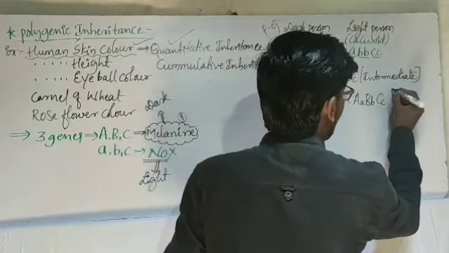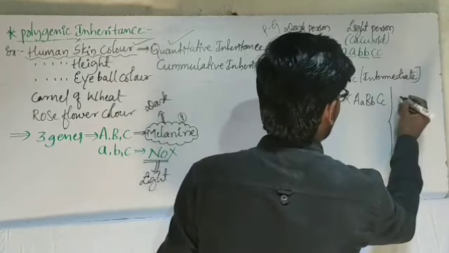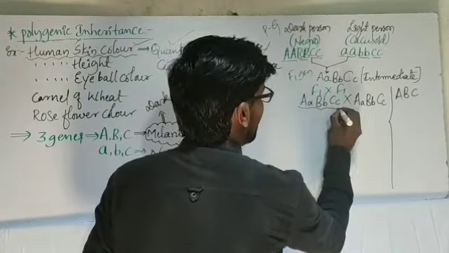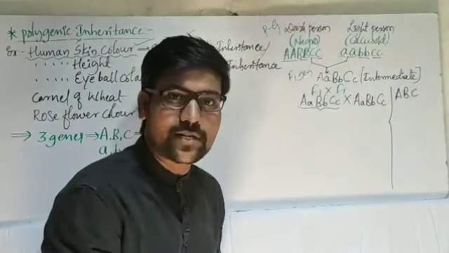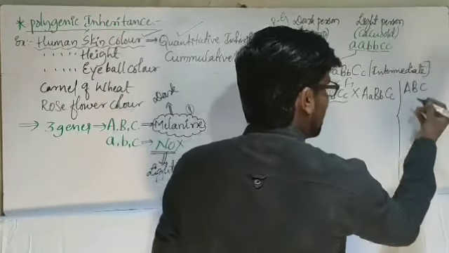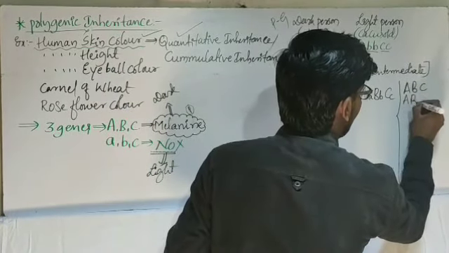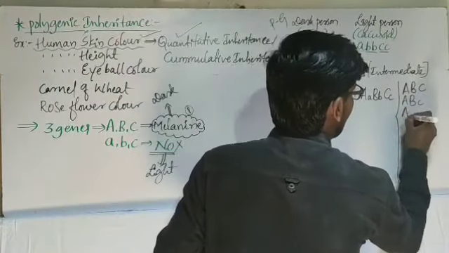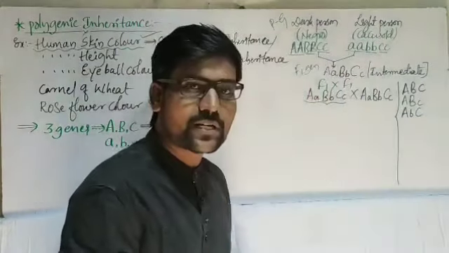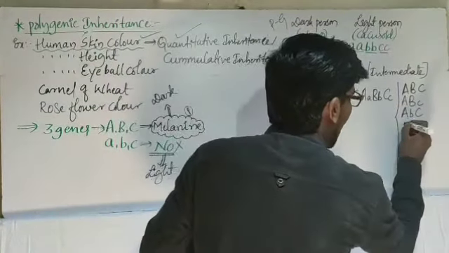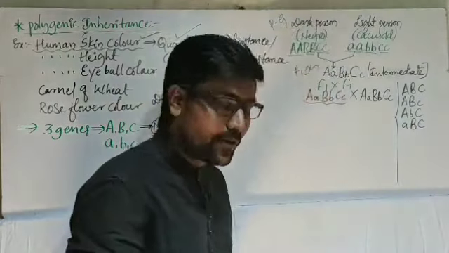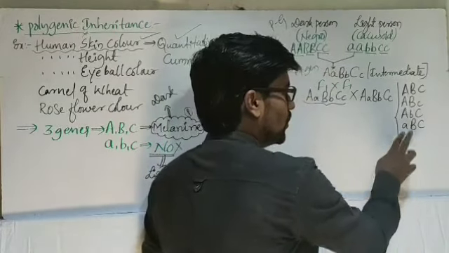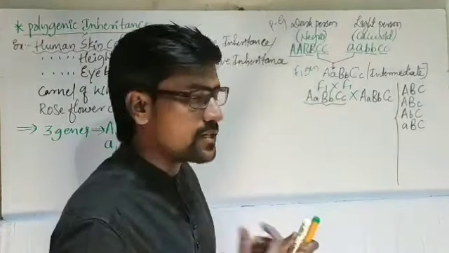Which are those 8 different types of gametes? Capital A, capital B, capital C. Now I have considered this parent. From this parent, how the 8 different types of gametes have arisen. Capital A, capital B, capital C. Next, capital A, capital B, small c. That is also one composition. Next, capital A, small b, capital C. And next one, small a, capital B, capital C. What I have done here? Here all the alleles are dominant. Here 2 dominant, 1 recessive. Here 2 dominant, 1 recessive. Just I am changing the letters here.